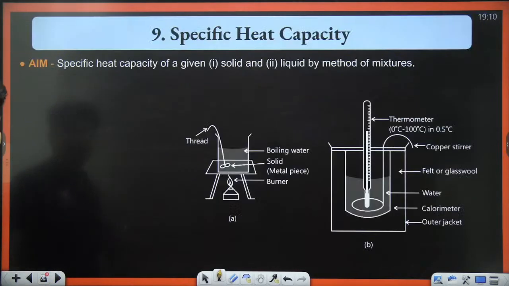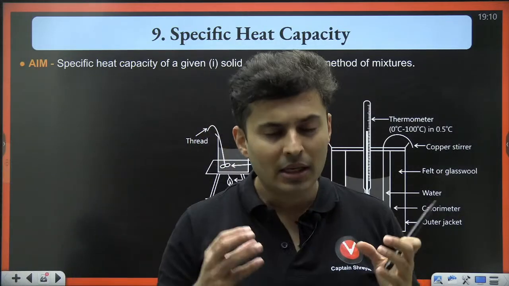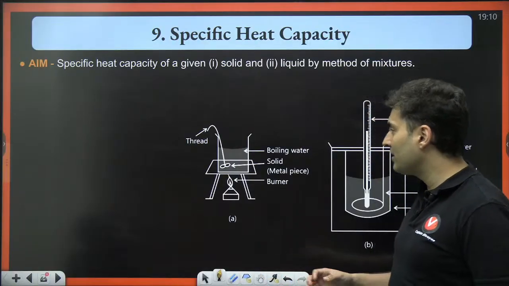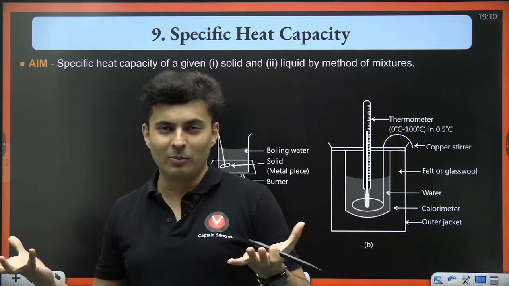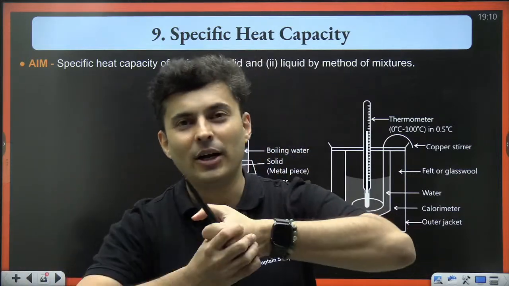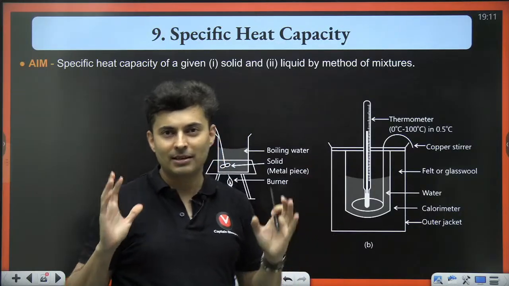Okay. Now specific heat capacity type of questions, specific heat capacity experiment. In this kind of experiment, what happens is basically you have one hot body, one cold body. You mix that hot and the cold body and let them achieve an equilibrium after some time.